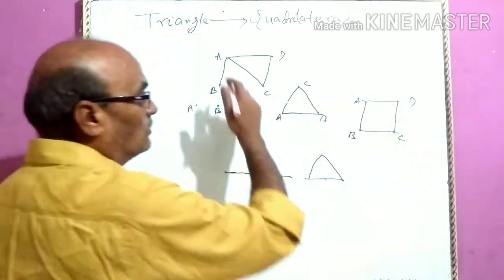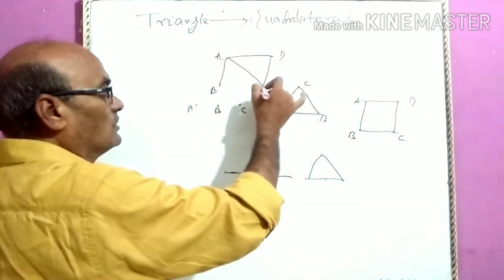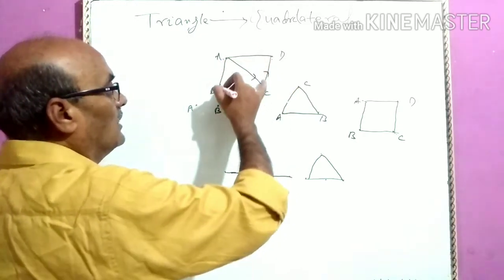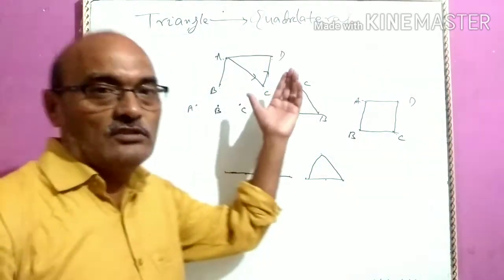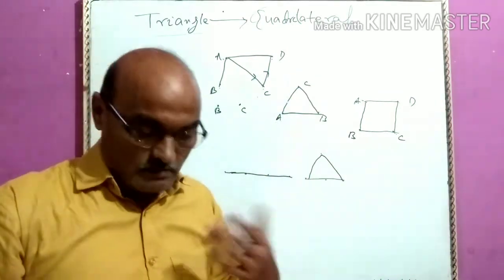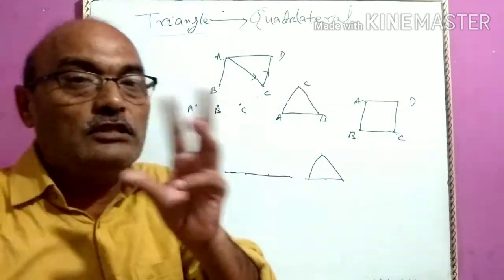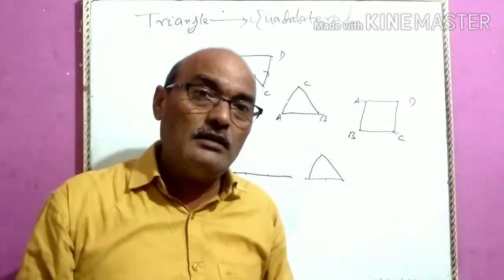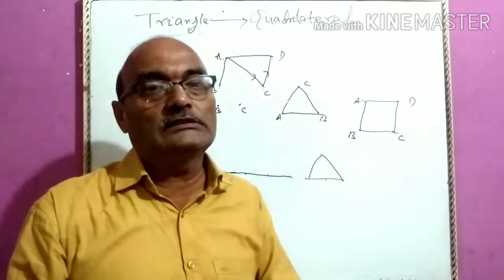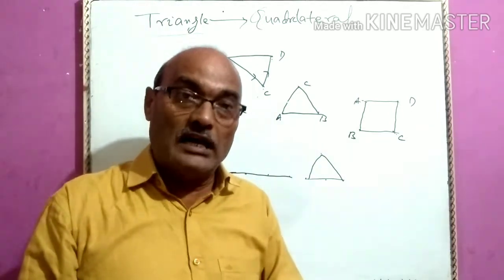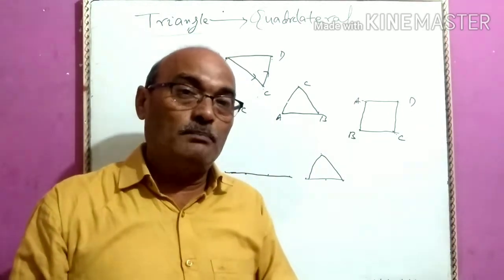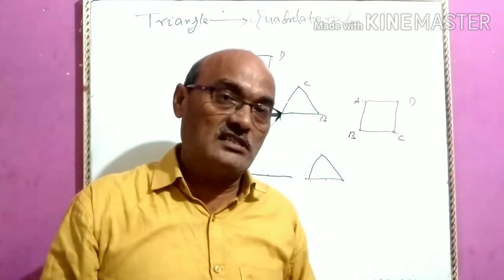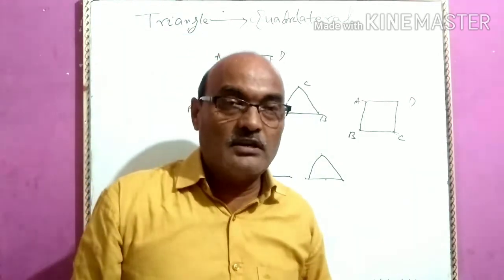It is a closed figure. But here, A to C, C to D, D to A and A to B, the quadrilateral is not formed. So what do we say? On joining the 4 points in order, when no 3 points out of the 4 are collinear, the plane figure so formed is called a quadrilateral. Am I clear?